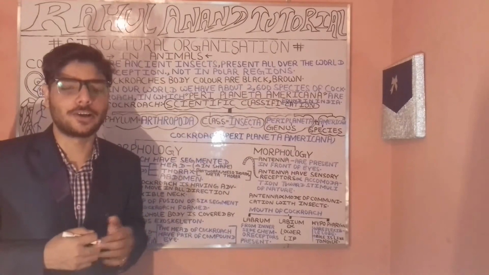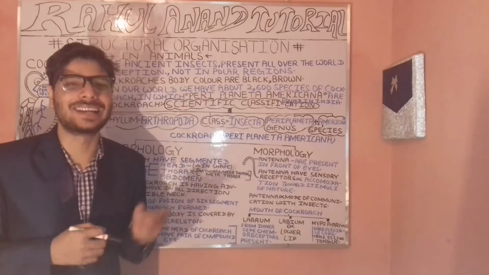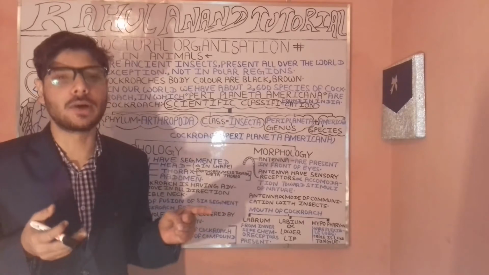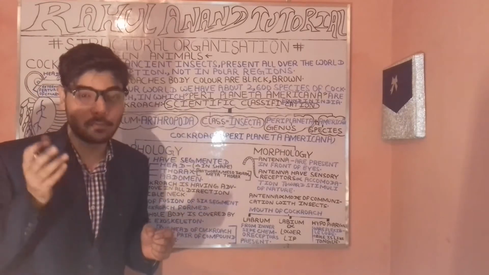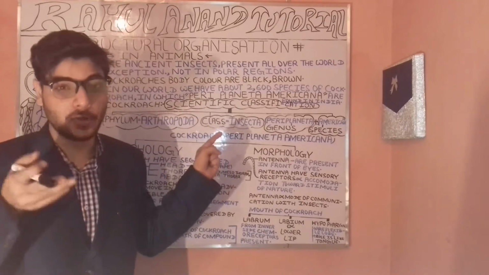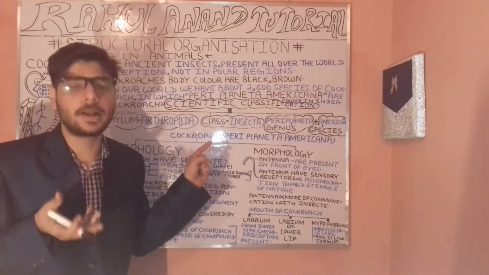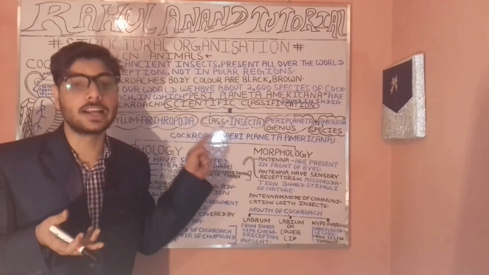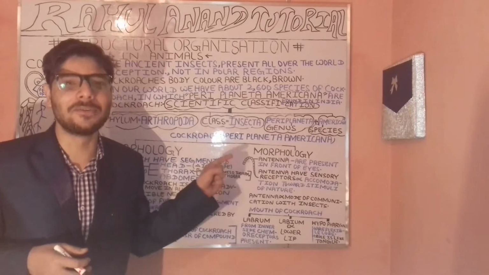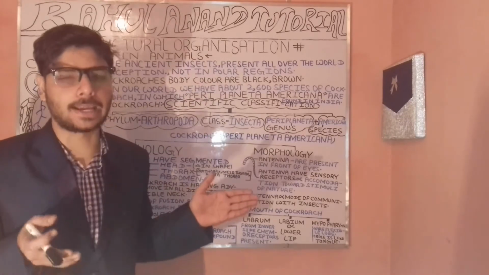They will be found all over the world, though we have an exception: they will not be found in the polar region, meaning the climatic condition where there is a cold environment, so they will not be present there. Now, when we compare the body color of the cockroach, its body color is brown as well as black in nature.